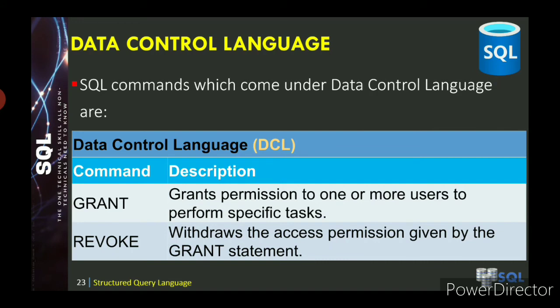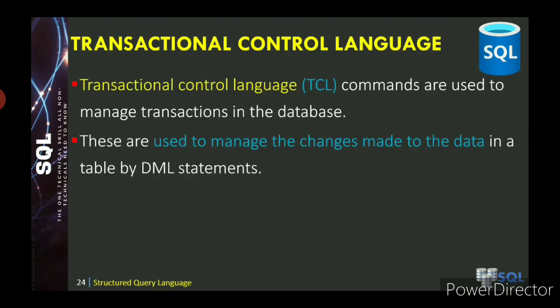So what are the commands in DCL? First one is grant, second one is the opposite procedure, revoke. Grant means it will give the permission to one or more users to perform a specific task. Revoke means withdrawing the permission given by the grant statement.